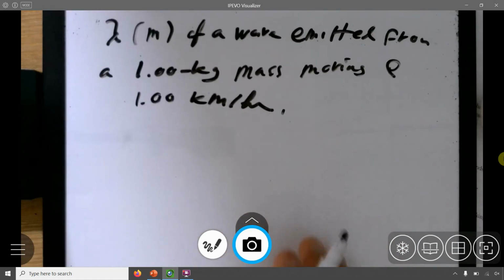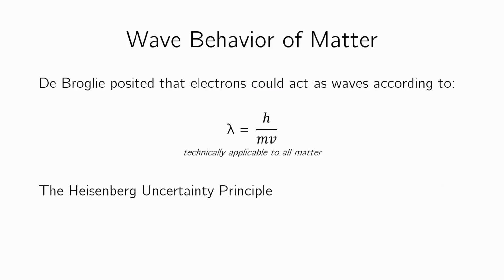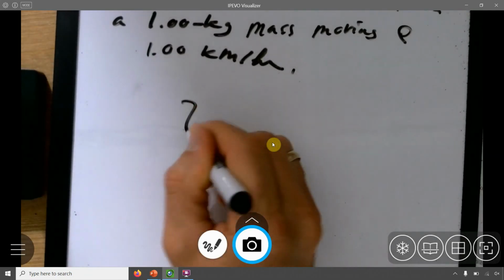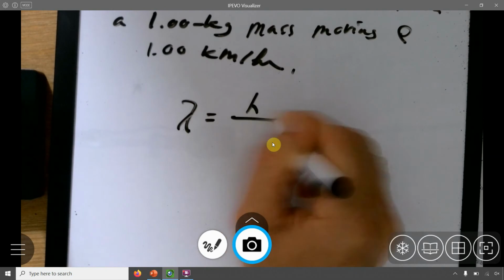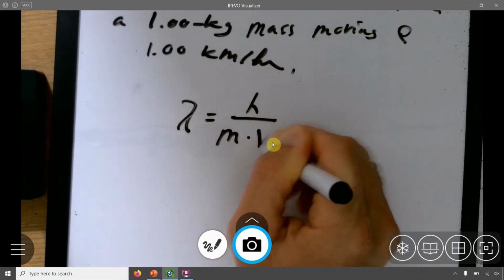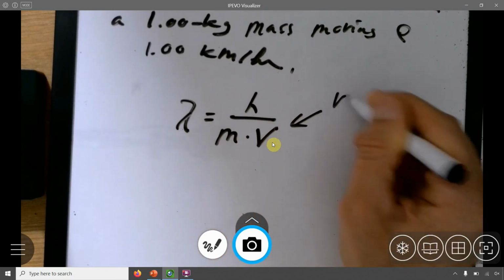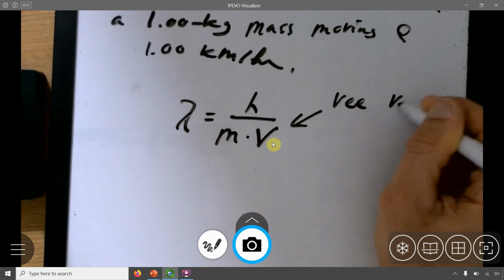Okay, so let's look at this example here. I misspoke. This is v for velocity, speed. So to get this, the wavelength is equal to h over m times v.